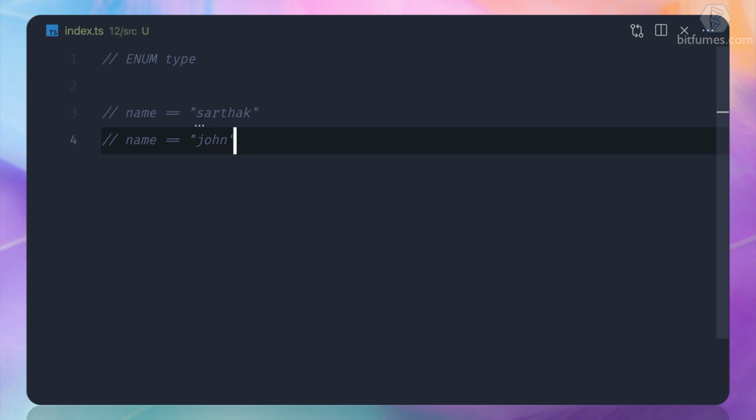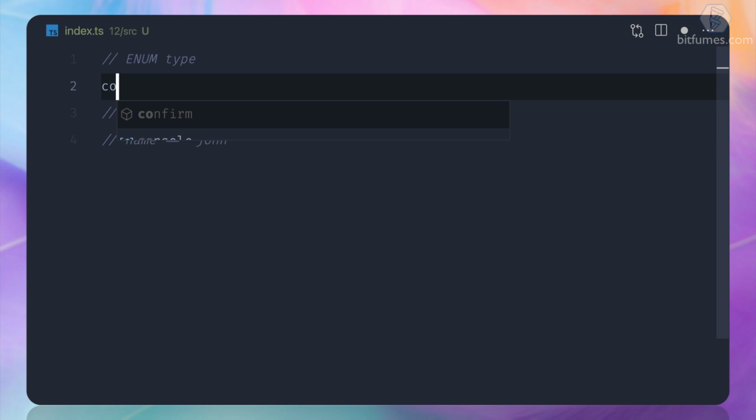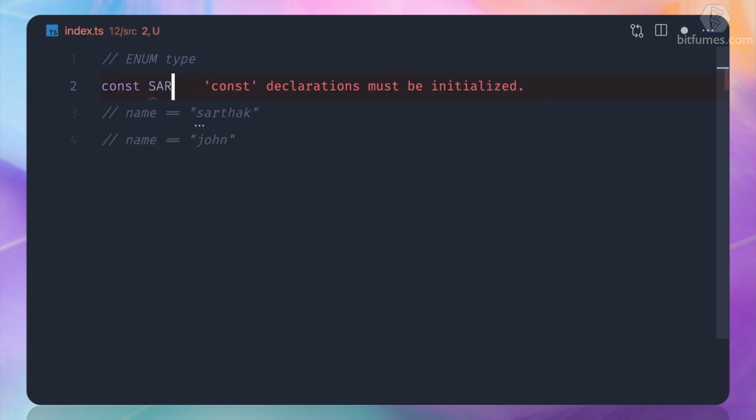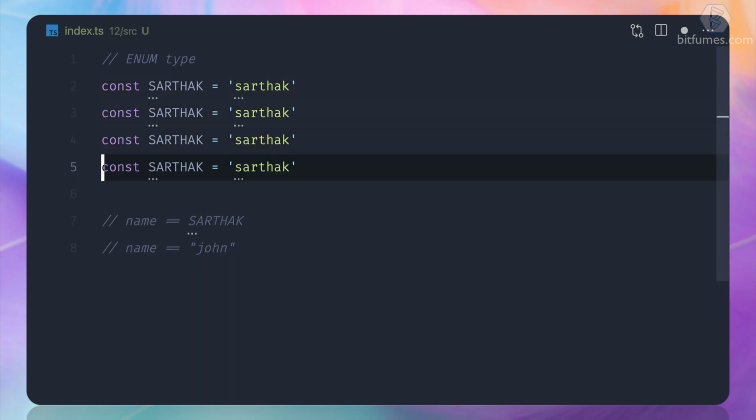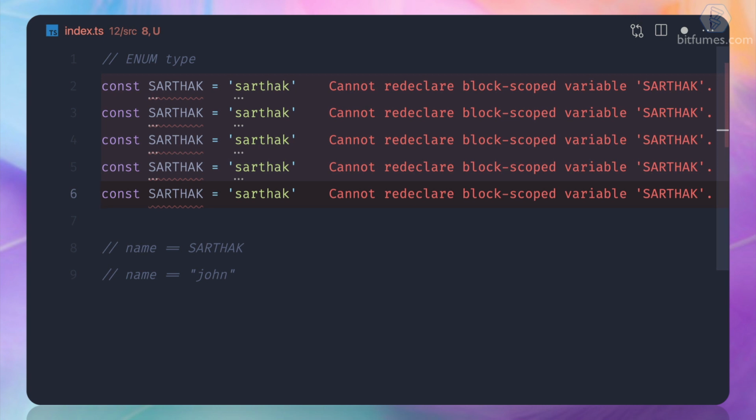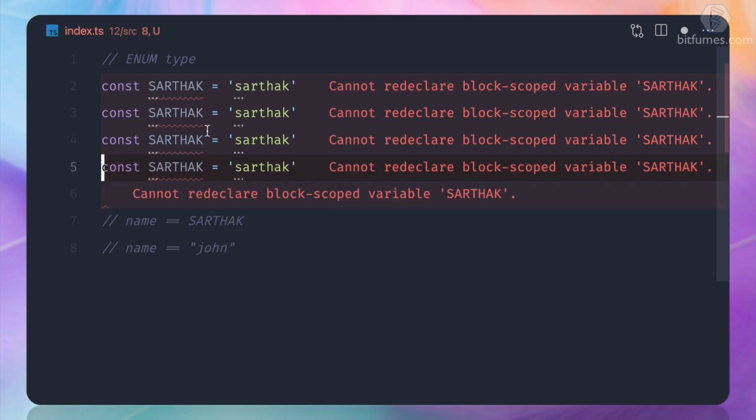How can you solve that? You can create a constant, let's say Sarthak, having the value Sarthak, and then compare with the constant you have created, and similarly for John. But then comes an issue. You have to create lots of constants, and you also have to remember every one.